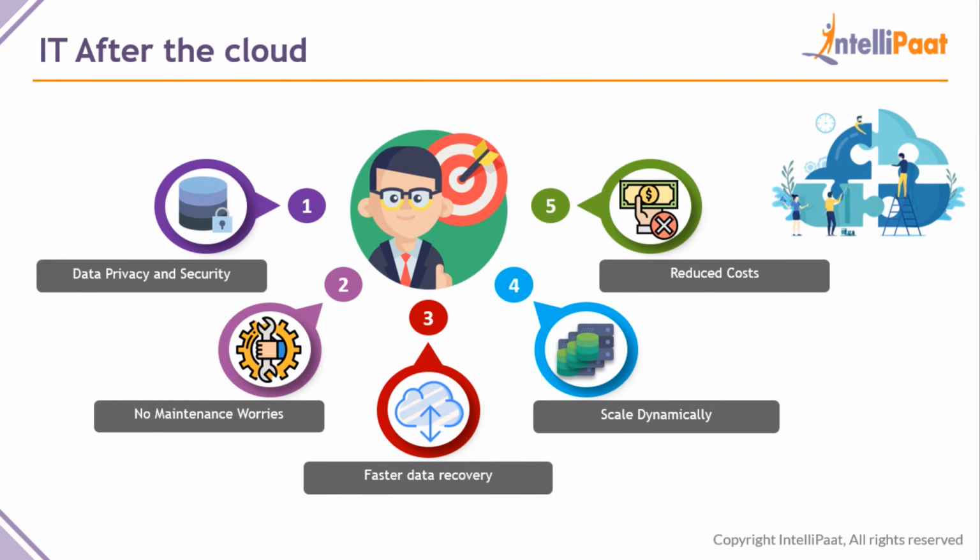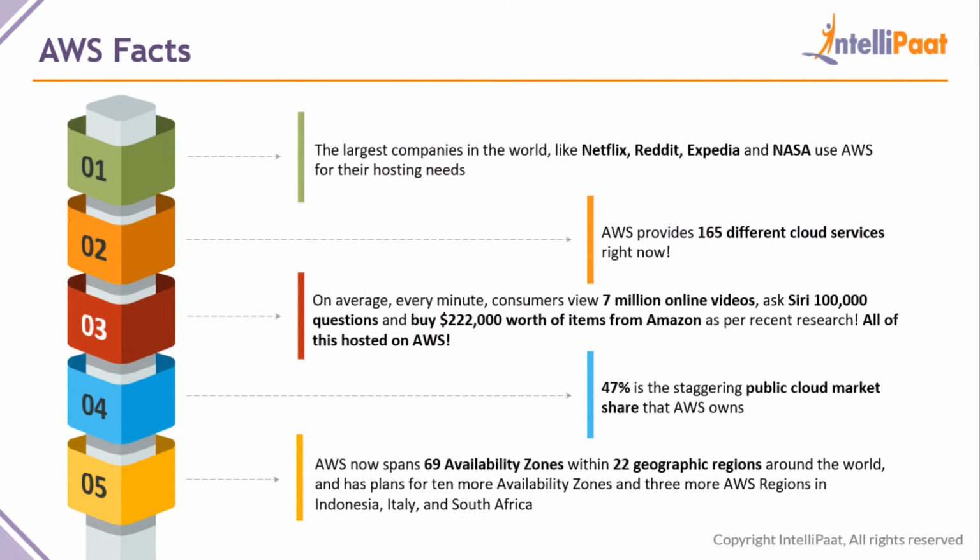Now, let us look at some facts of AWS. First, the largest companies in the world: Netflix, Reddit, Expedia, and NASA are a few examples of companies that use AWS. NASA is a very huge organization. They are the number one space exploration organization in the world. And Netflix is one of the best media streaming platforms, and Reddit is one of the best social media sites, and Expedia is also a huge company.